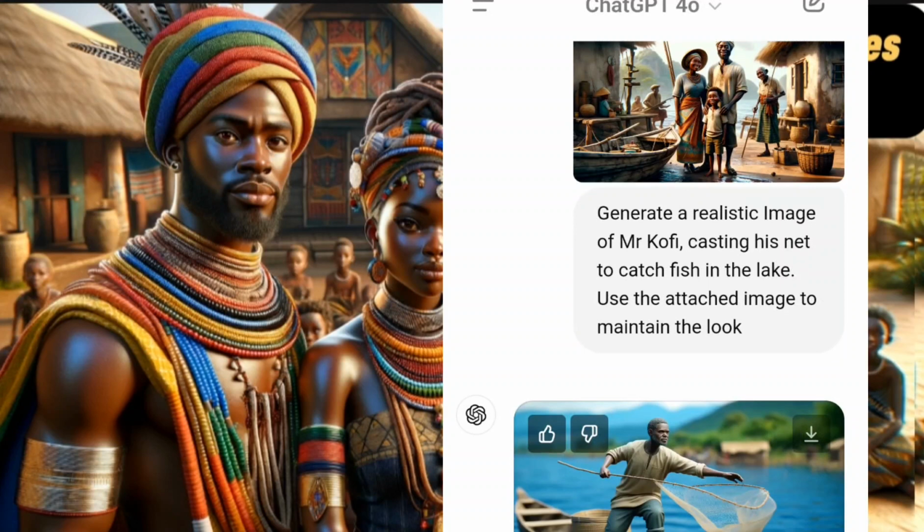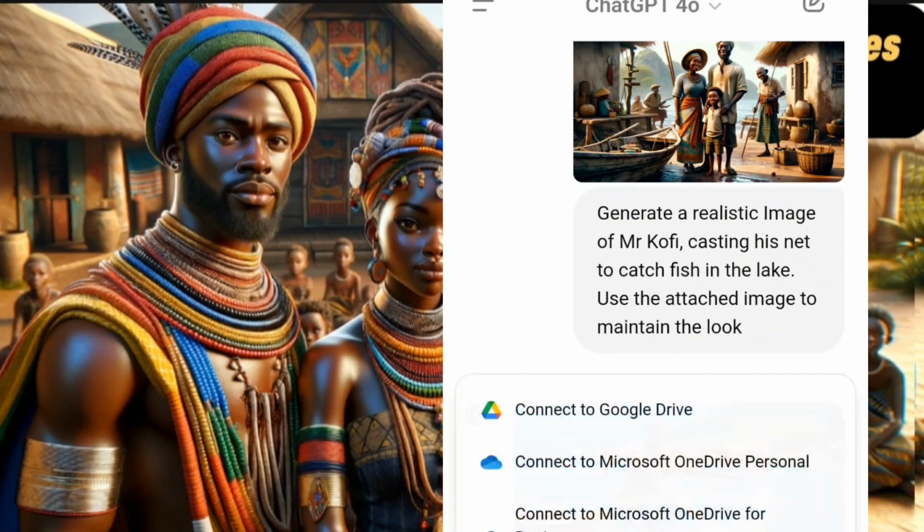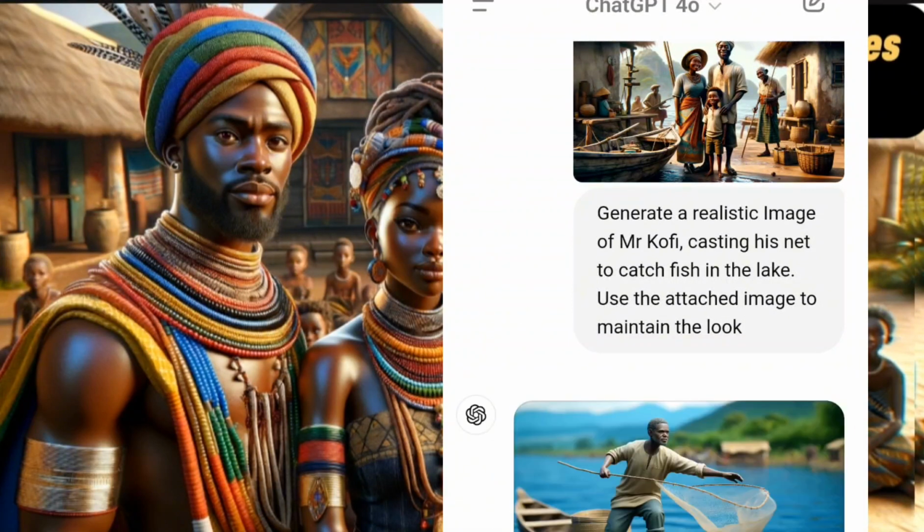Like if you still want to generate something else about this particular man, Mr. Kofi, I still go to this attachment, pick this image or any of the images I want, and tell it, okay, generate something like this for me. Like I said, generate a realistic image of Mr. Kofi casting his net to catch fish in the lake. Then use the attachment to maintain the look. And it will just do exactly. So this is how to do it.